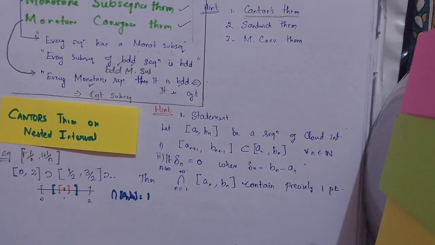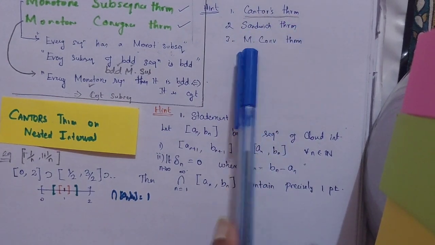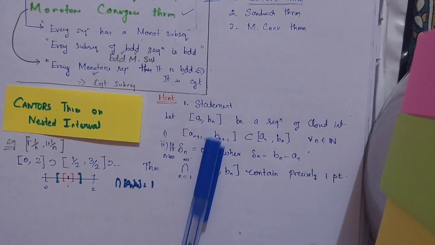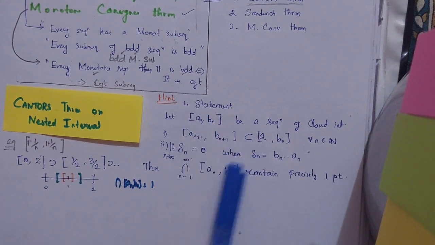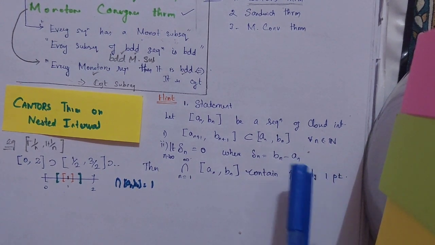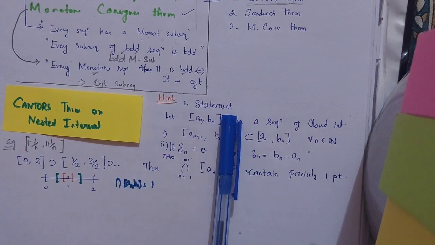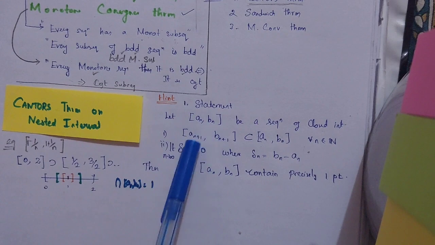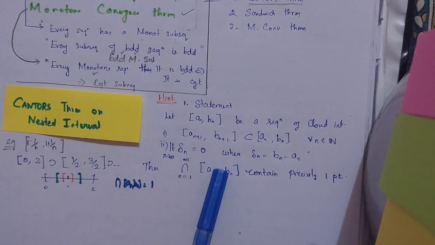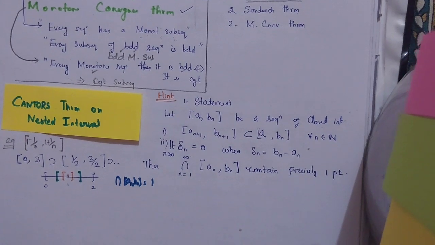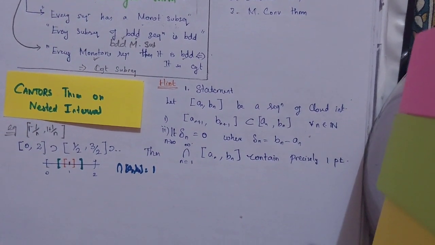As I mentioned earlier, Cantor's theorem needs the sandwich theorem and the monotone convergence theorem. So don't worry, in the Bolzano-Weierstrass theorem you are going to construct this type of interval, and you will be saying it has only one point. And that is why the proof goes on from there. You just need the statement alone, but during the interviews they would also ask you to prove Cantor's theorem, because you are using it in your proof. So obviously you should know what Cantor's theorem is. That's why I am proving it over here.